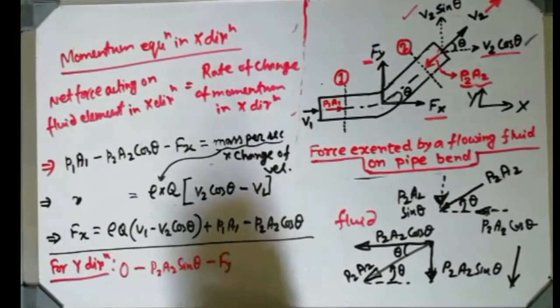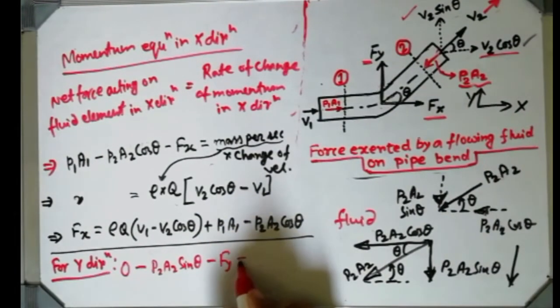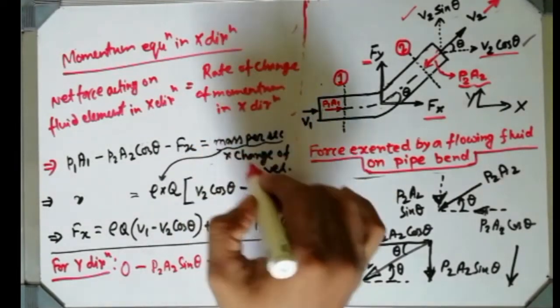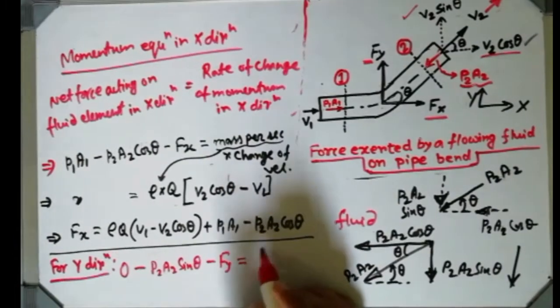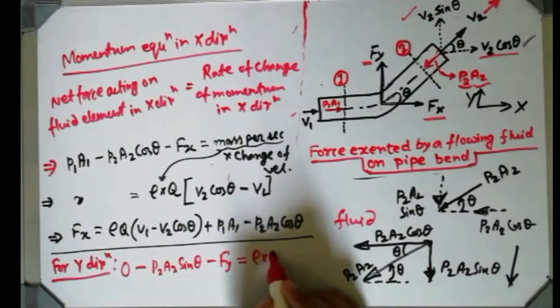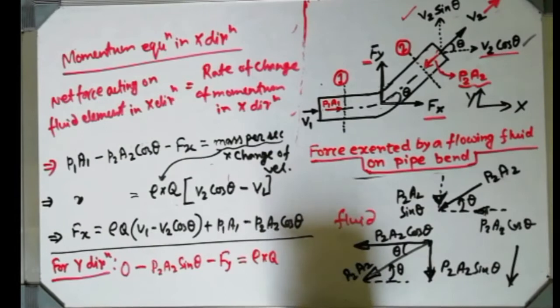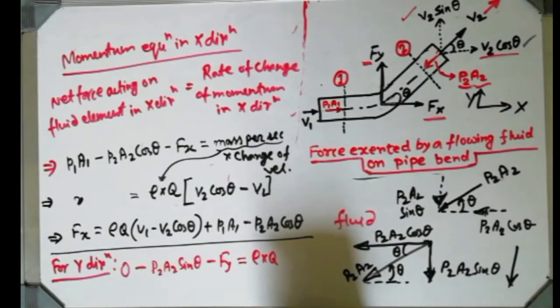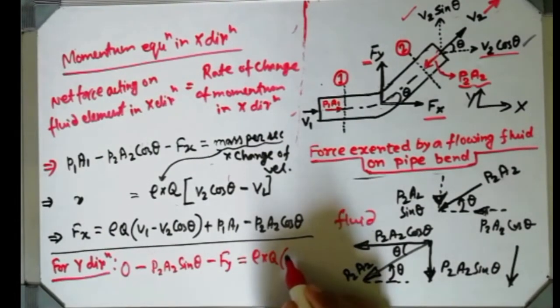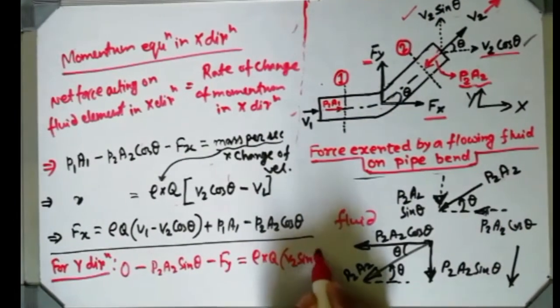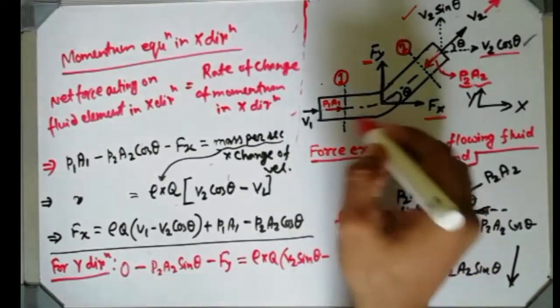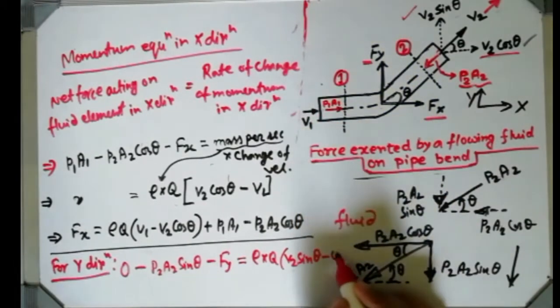I have already expressed those things, and it is expressed by the same thing, that is the rate of change of momentum, that is mass per second multiplied by change in velocity. So mass per second will be the same, rho into q, because I am considering the same density, that is incompressible fluid. And for the change in velocity, v2 sin theta will be in the y direction and it is upward, so positive, and obviously v1 does not have any vertical component, so it will be 0.